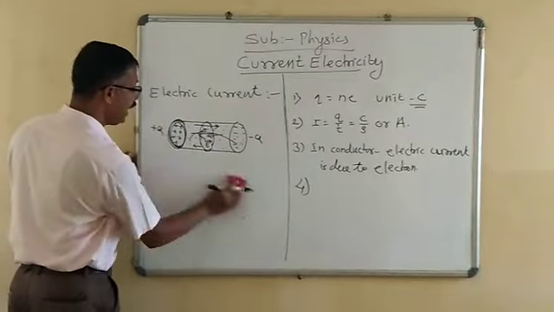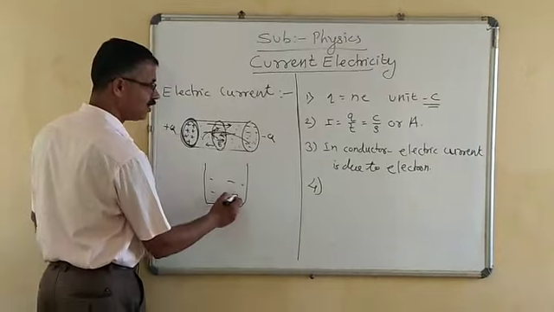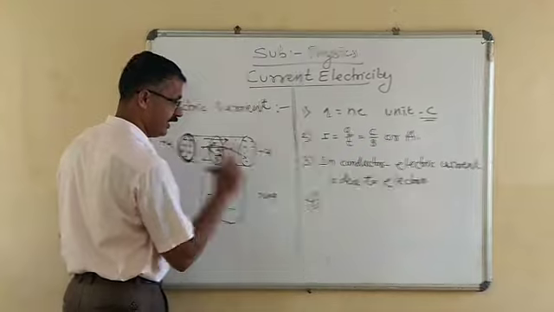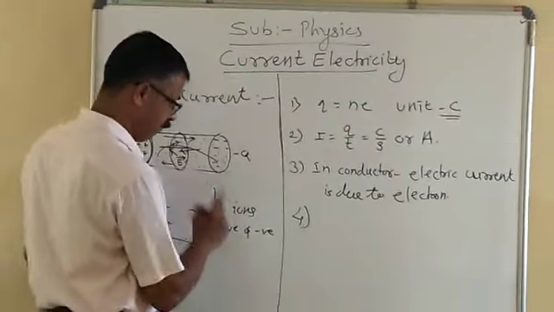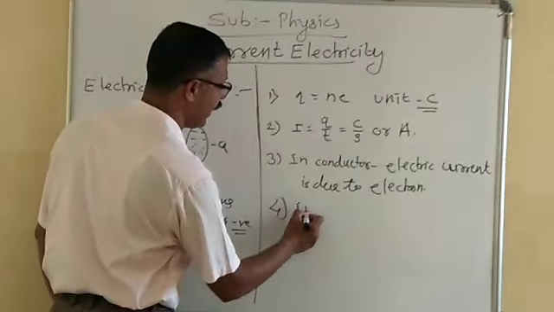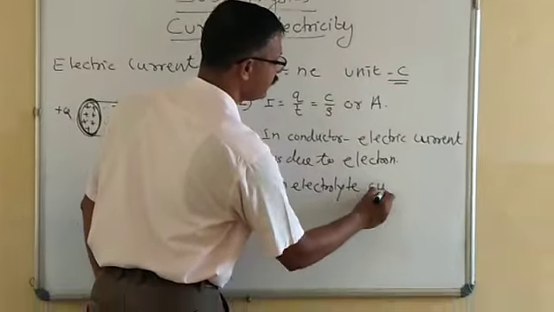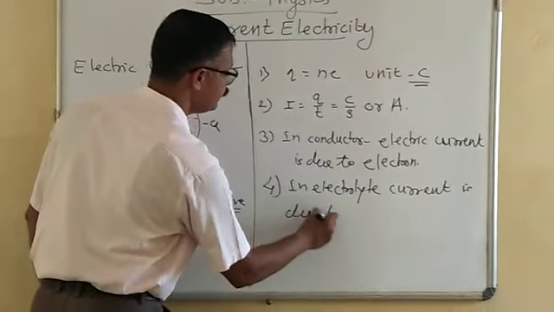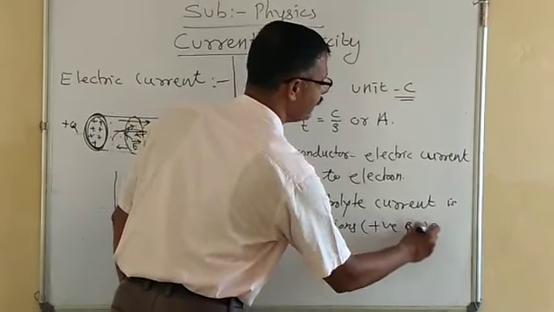If we consider an electrolyte, in an electrolyte the current is due to ions, that is, due to positive ions and negative ions. Hence, for competitive examinations, it is necessary to keep in mind very well that in an electrolyte, current is due to ions, positive and negative.